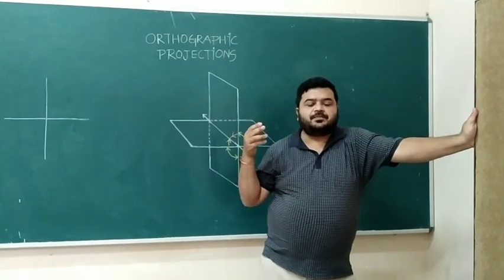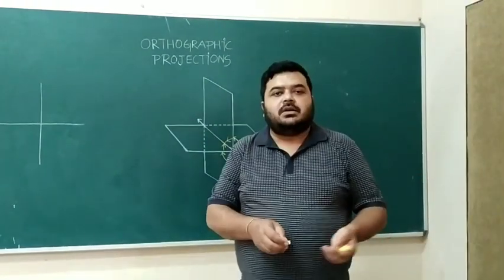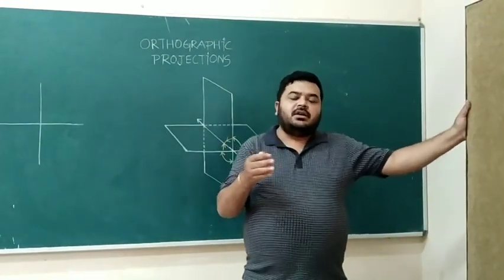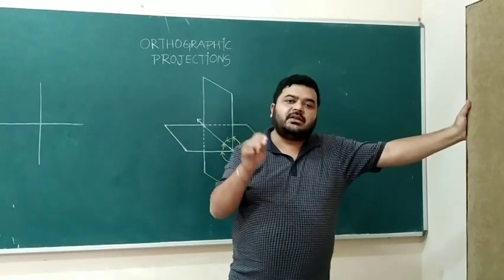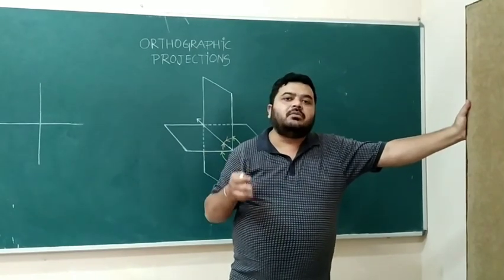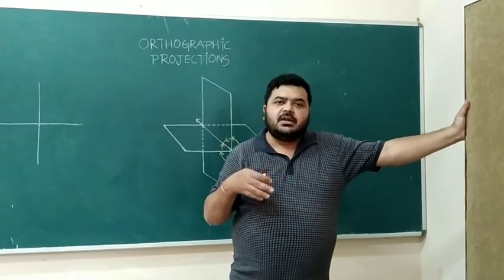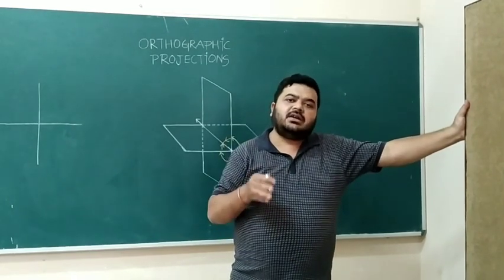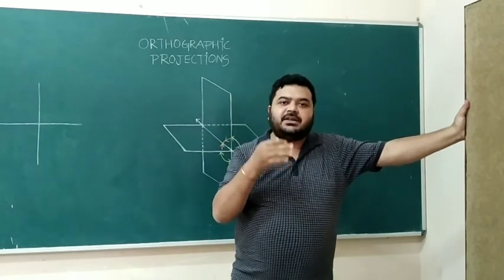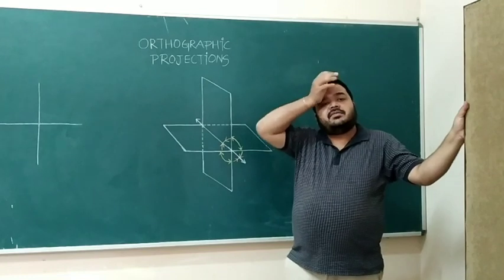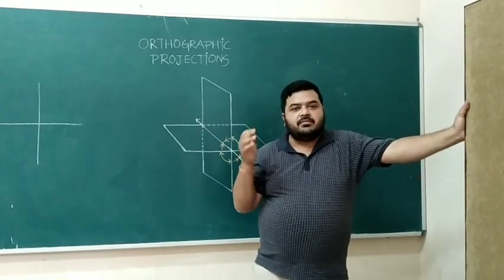Similarly, if you are watching a movie in a theater, there is a screen upon which the movie is getting projected. Suppose you play the movie on your laptop or on your mobile, you see the image on a screen. What is that screen basically? That screen is basically a plane surface, a plane. So here also we have a reference plane upon which the object's image is formed.